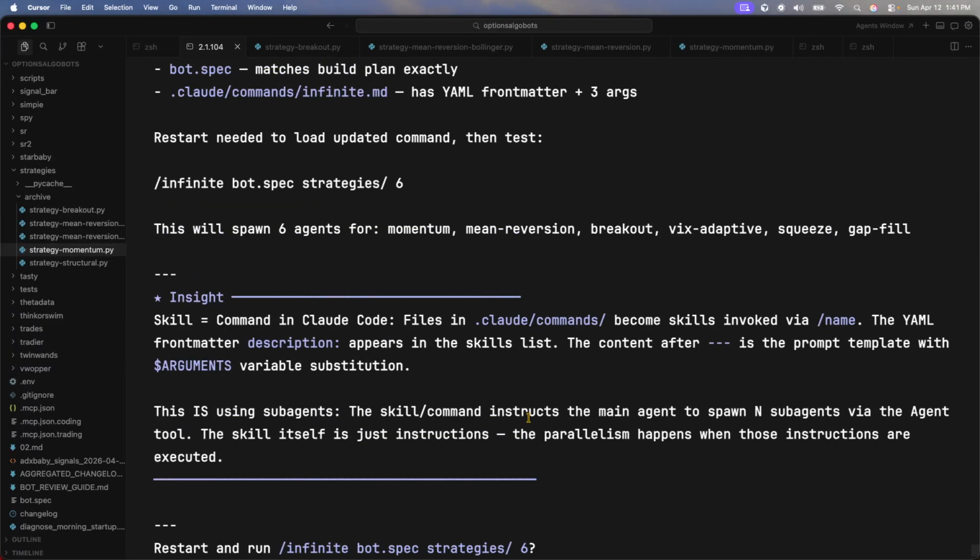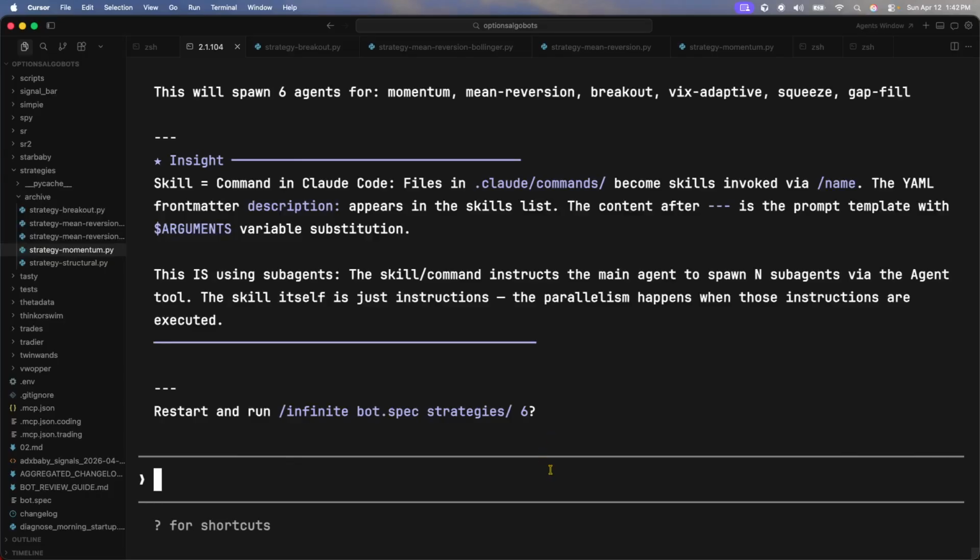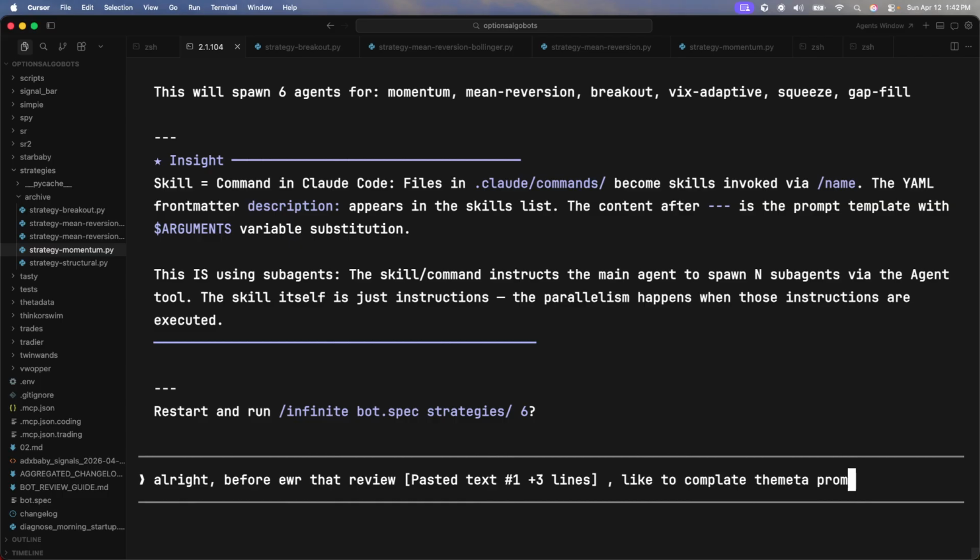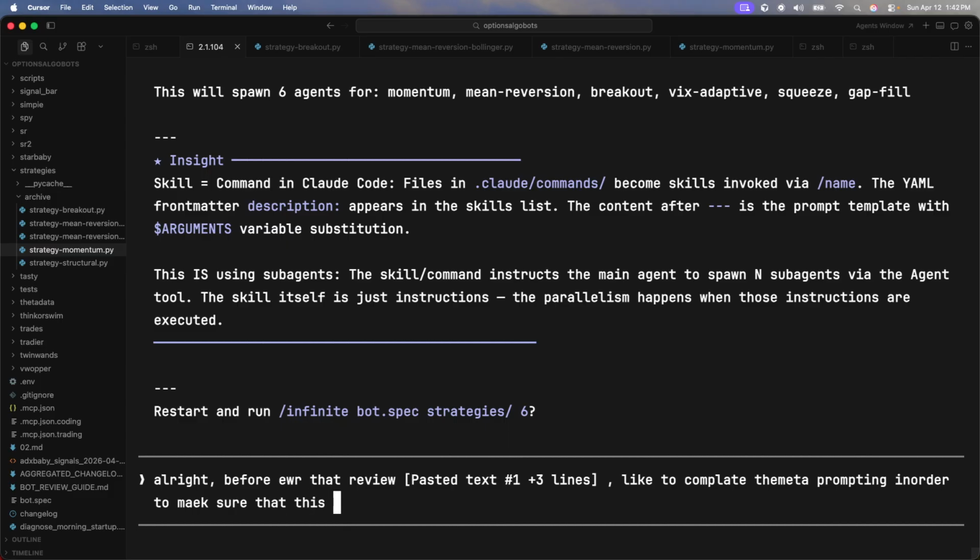Now what we're going to do is continue the session we have, that we already restarted, so it's working. So what we're going to say is, before we do that, review. I'd like to complete the meta prompting in order to make sure that this system works as we expect it to.